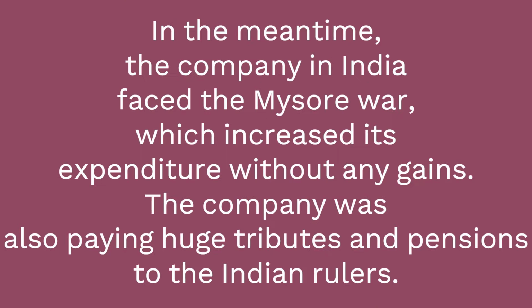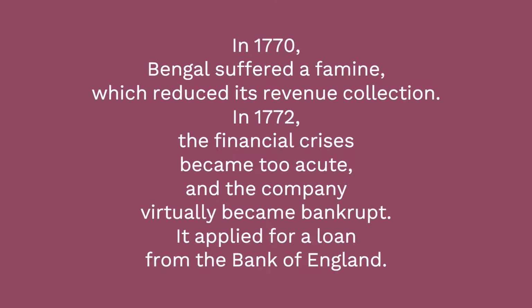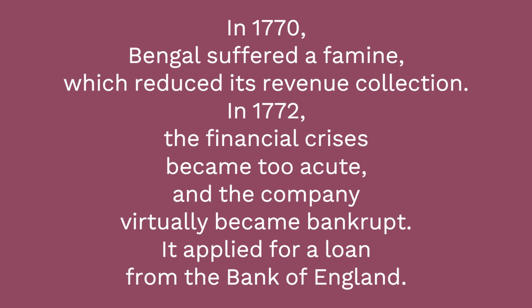In the meantime, the company in India faced the Mysore War, which increased its expenditure without any gains. The company was also paying huge tributes and pensions to the Indian rulers. To this expenditure, the huge dividend and parliamentary charges were added and increased its financial burden. In 1770, Bengal suffered a famine, which reduced its revenue collection. In 1772, the financial crisis became too acute, and the company virtually became bankrupt.